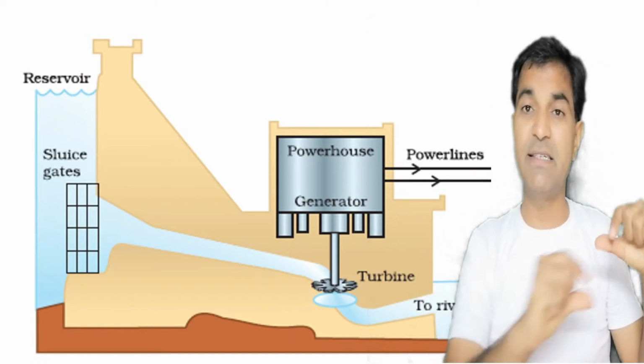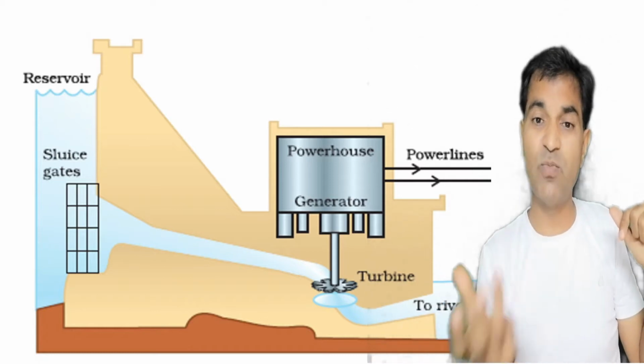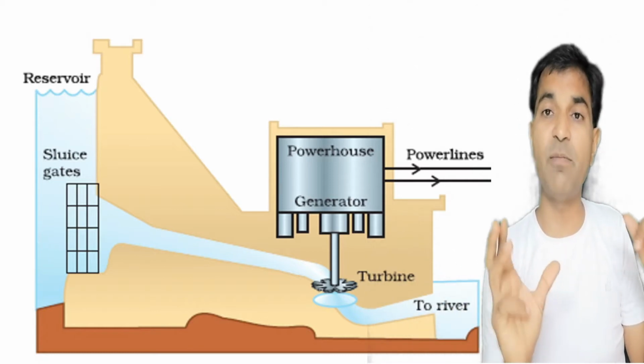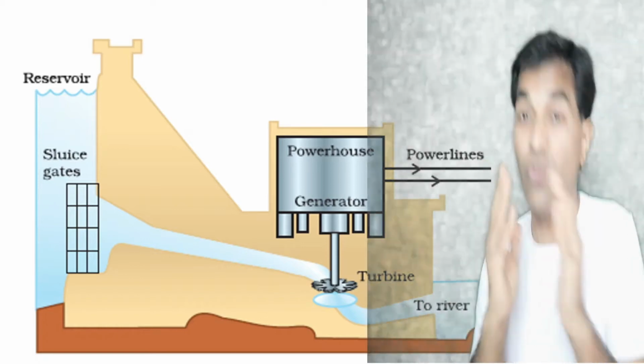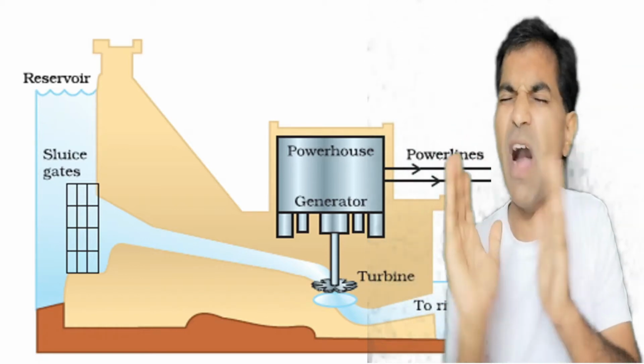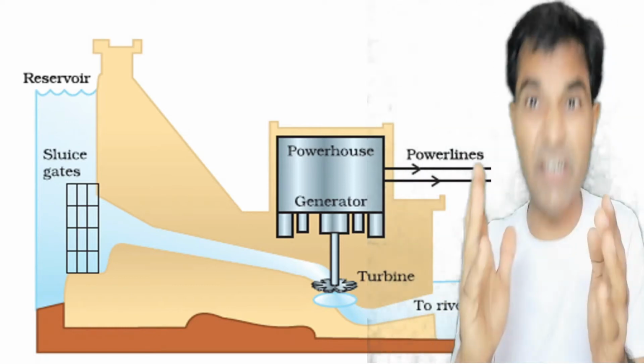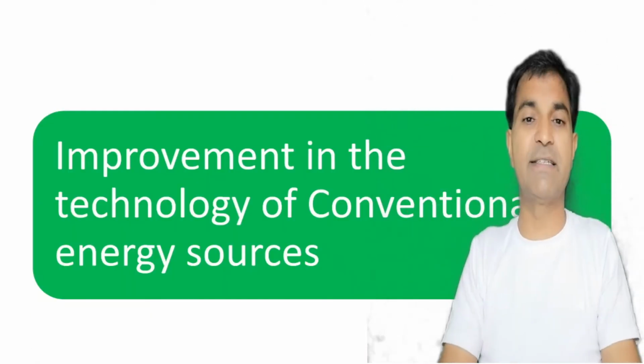Now this is the working principle of a hydroelectric power plant, where the potential energy of water is converted into kinetic energy, and the kinetic energy of this water will be used to rotate the turbine, and then this turbine will lead to the fast rotation of the generator, and then that generator will produce electricity, right?